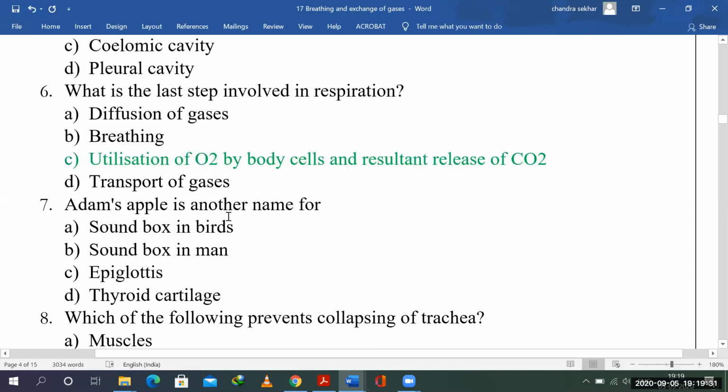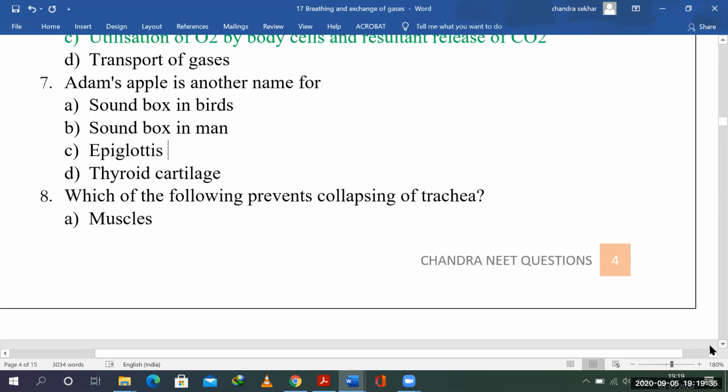Okay, Adam's apple is another name for what? We have discussed in the class, it's a prominence, a cartilage prominence that you would see. Adam's apple is present in the biggest cartilage of the larynx region, that is the thyroid cartilage. Sound box in birds, what is it? It is the syrinx, right?